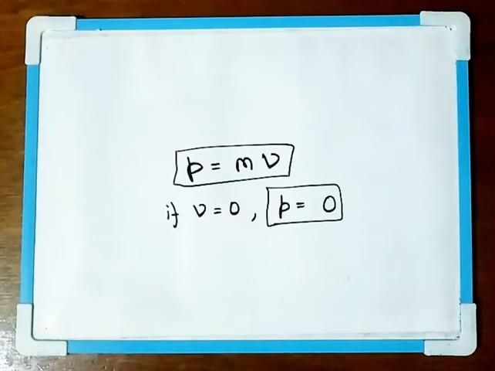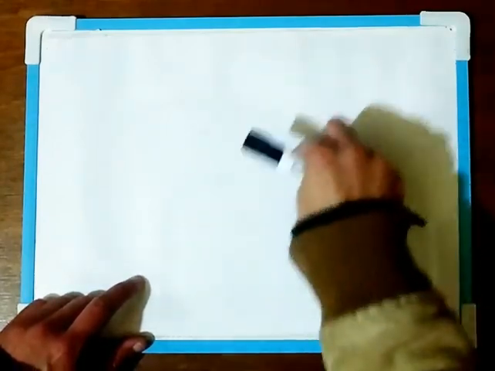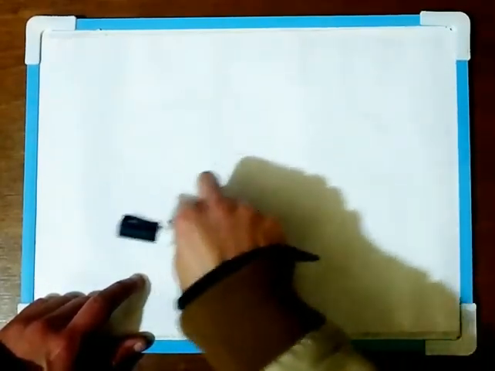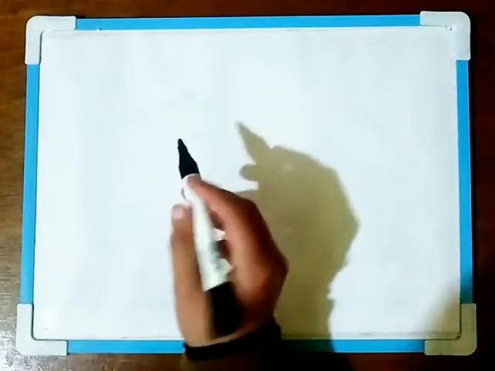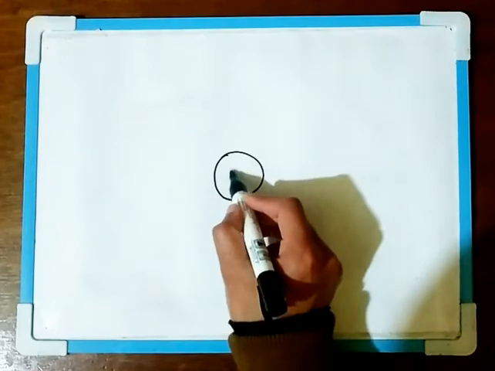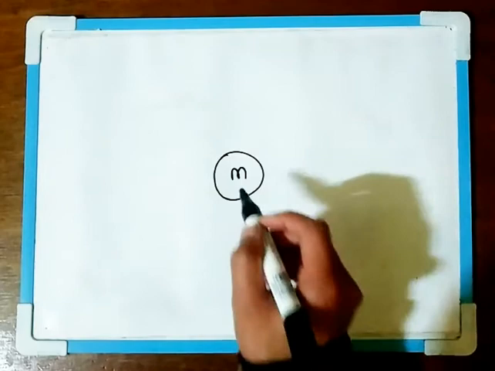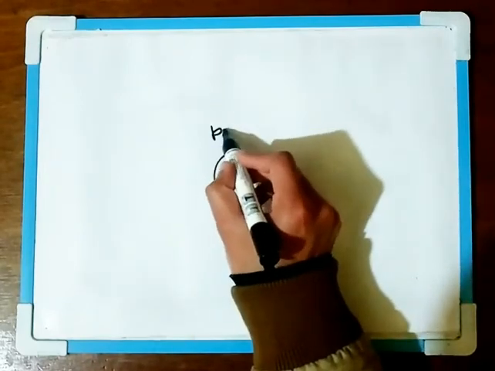Now the second law deals with this momentum. It states that the rate of change of momentum is directly proportional to the external force applied on that body. So we'll take an example of a body first which is at rest. If it is at rest, the momentum is 0. Suppose we take some ball of mass m, and this is at rest. Then the momentum is equal to 0.